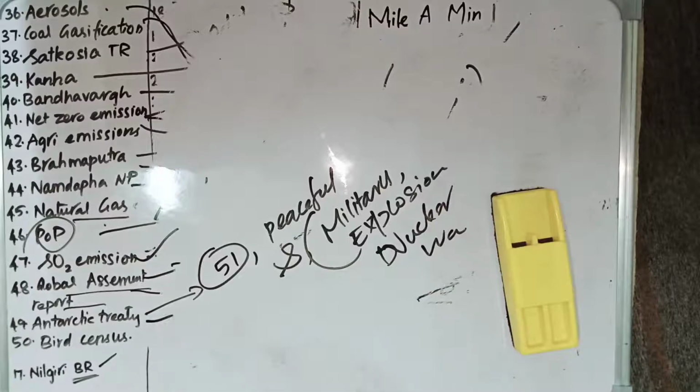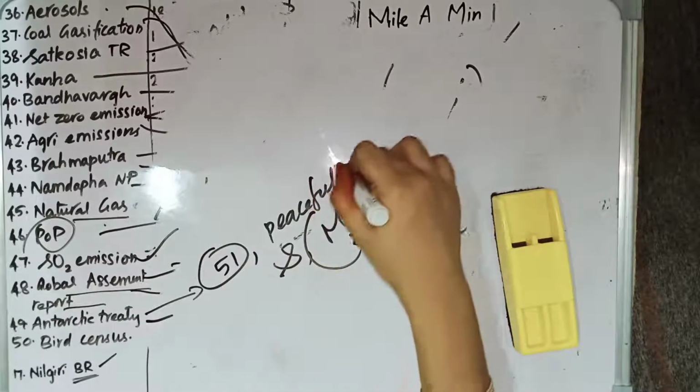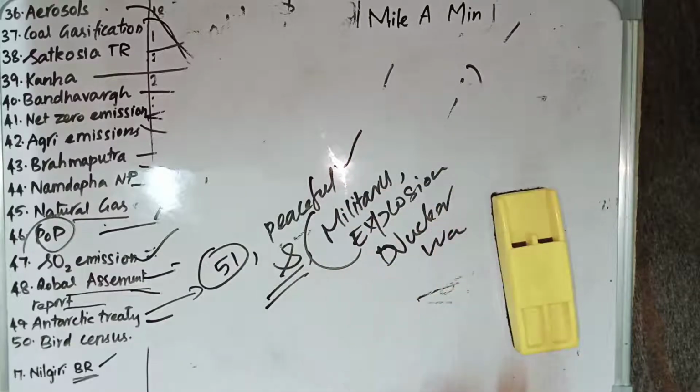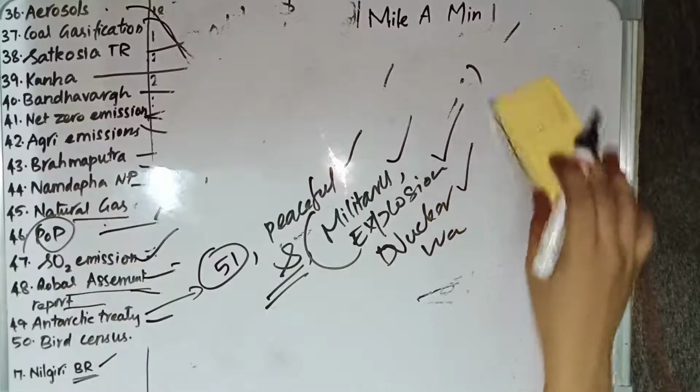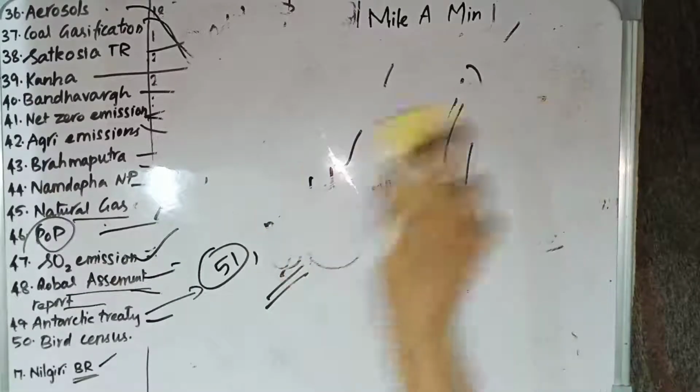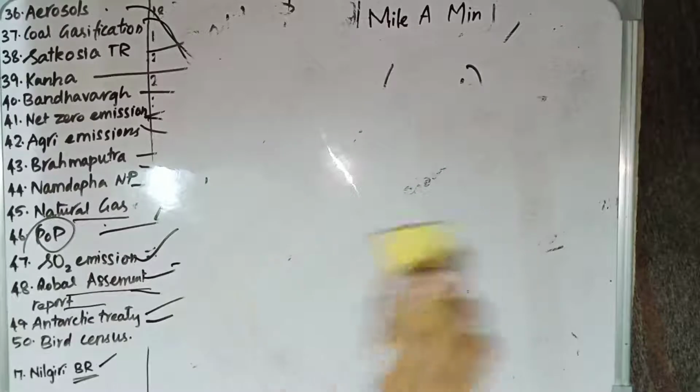So 51 countries are the parties of the Antarctic Treaty. According to this treaty, Antarctica shall be used for peaceful purposes. It can be used for scientific experiments, but it should not be used for military purposes, explosive activities, nuclear activities, and for dumping of nuclear waste. It cannot be used for these purposes. This is what the Antarctic Treaty has said.